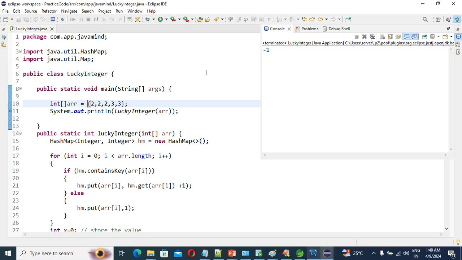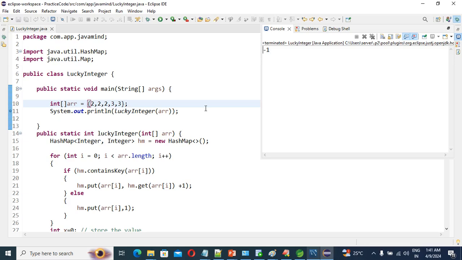If we have multiple lucky numbers in the integer array, we need to find the largest, right? And third, if you don't have any lucky number, then we are going to print -1. So guys, this type of question may be asked in the interview. So how are we going to find the lucky number?